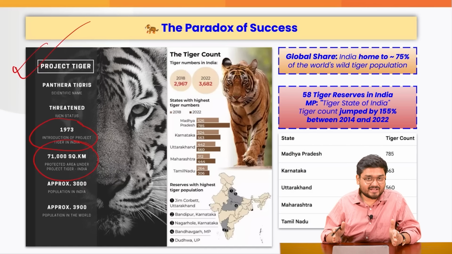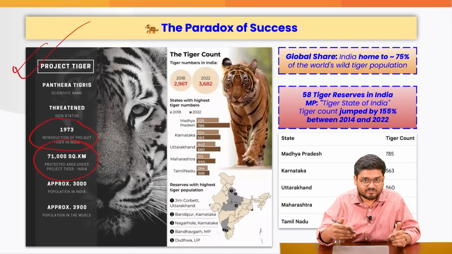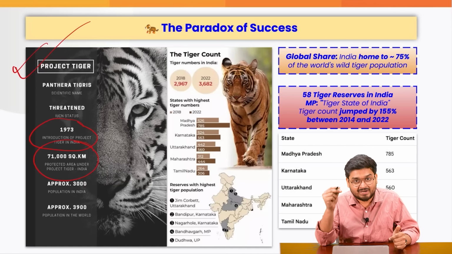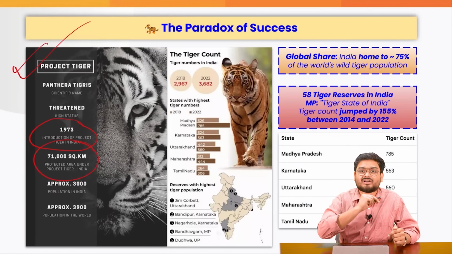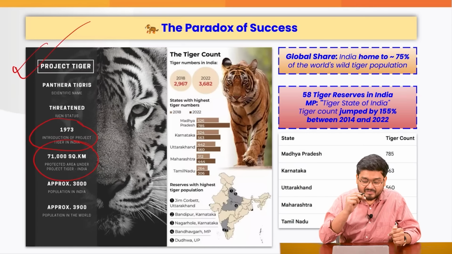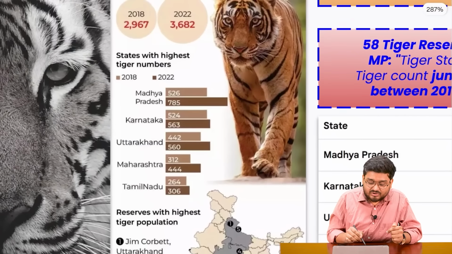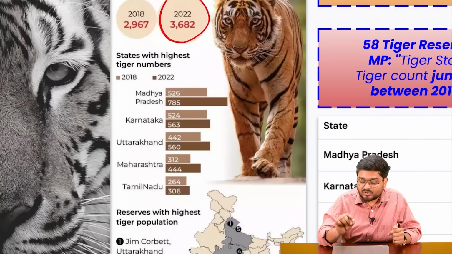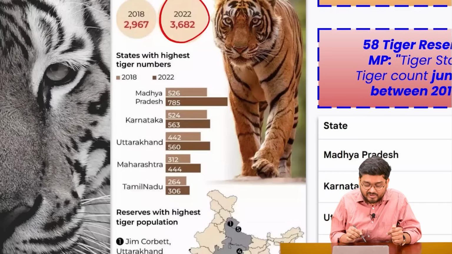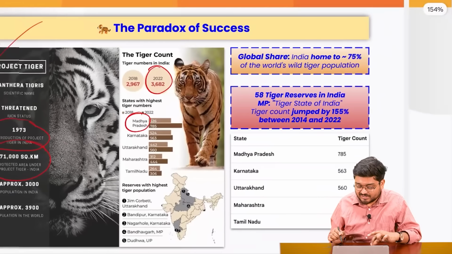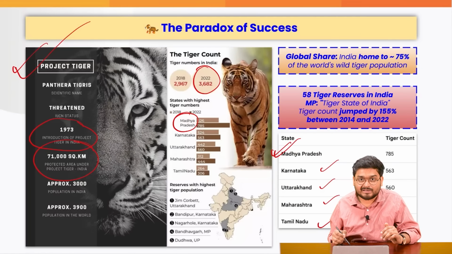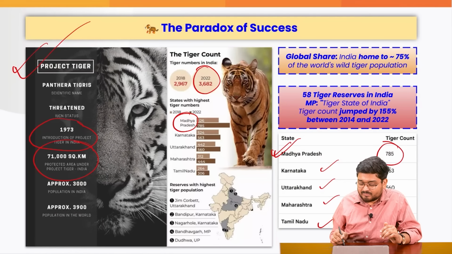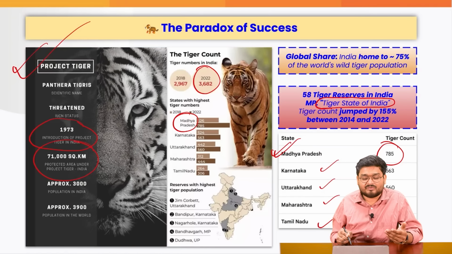After implementing Project Tiger, which was a host of initiatives to boost tiger population, breeding grounds, gather data on them, and have scientific conservation of tigers in the country, as of 2022, we have 3,682 tigers, with Madhya Pradesh having the highest tiger population in the entire country, followed by Karnataka, Uttarakhand, Maharashtra, and Tamil Nadu. So, Madhya Pradesh is famously known as the tiger state of India.